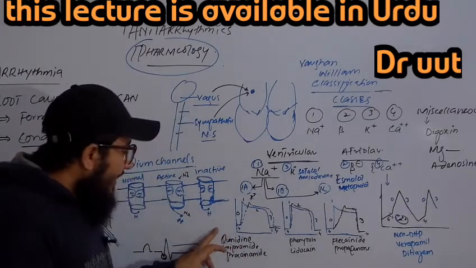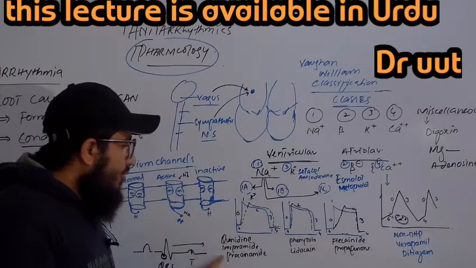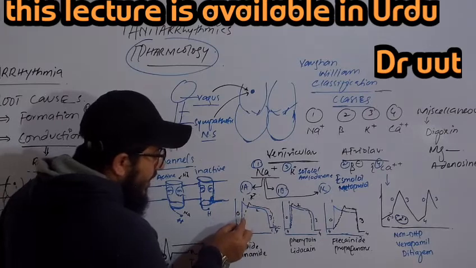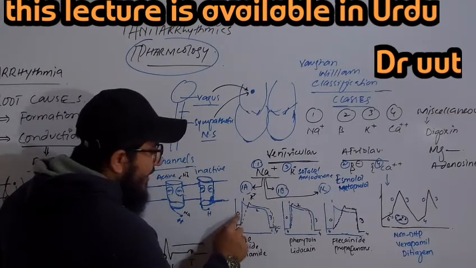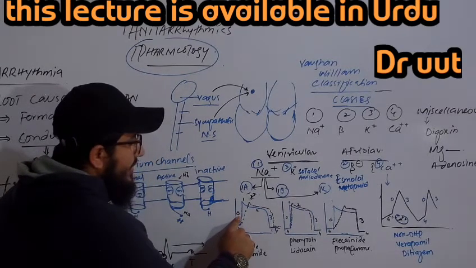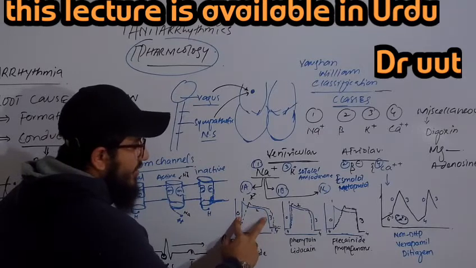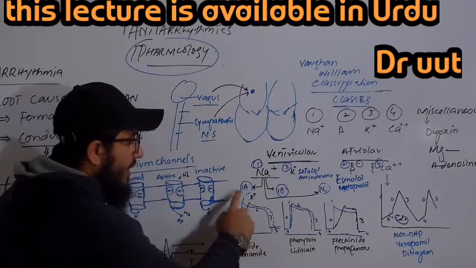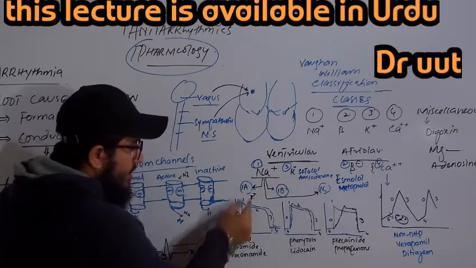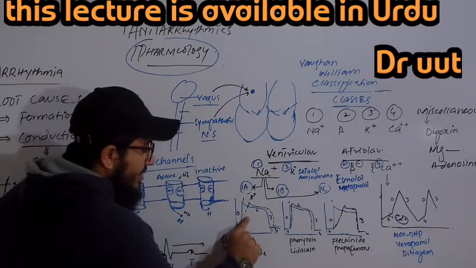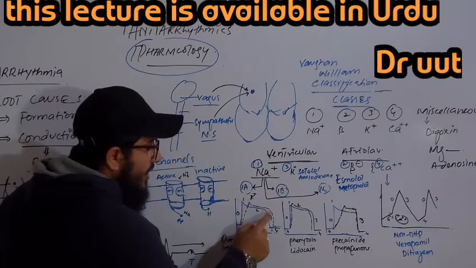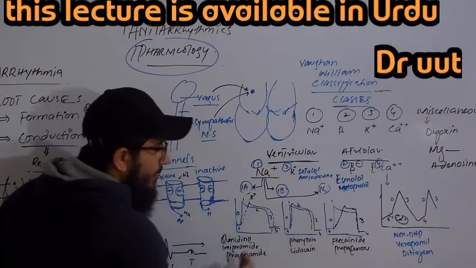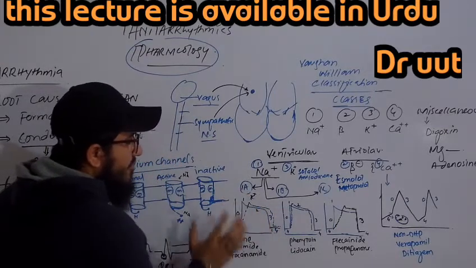So coming to the mechanism of action of quinidine, disopyramide and procainamide, they block the sodium channels. Along with sodium channels, they have a little bit of activity on the potassium channels also. This is a very different point of the 1A drugs from B and C. They act on the sodium channels and also on the potassium channels. So they will prolong the depolarization and also prolong the repolarization. Both are prolonged by the 1A drugs.